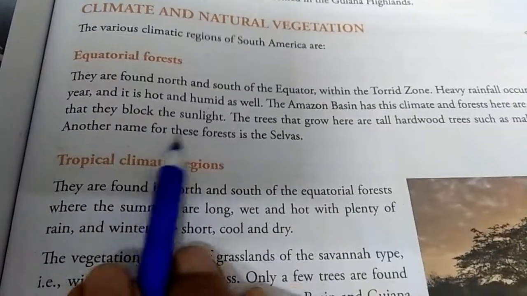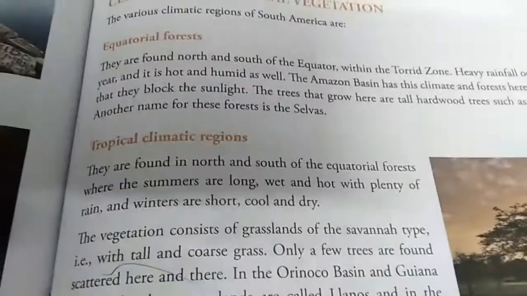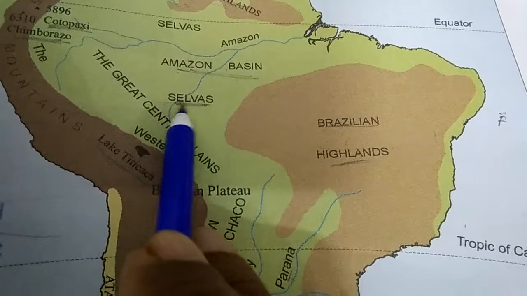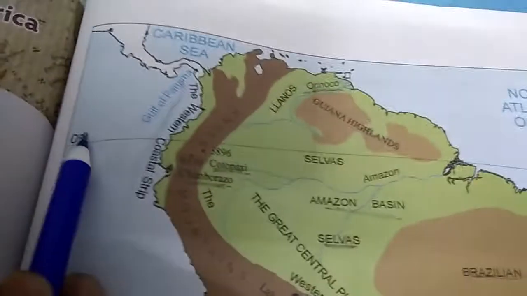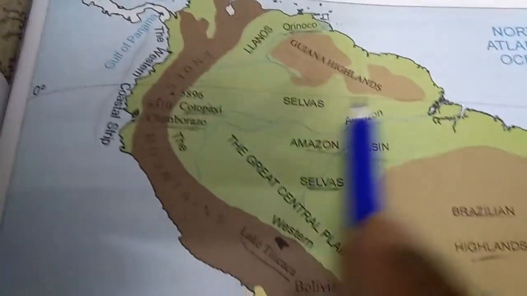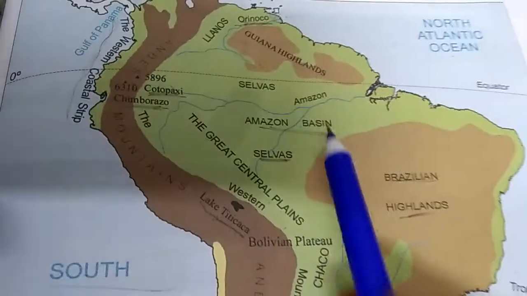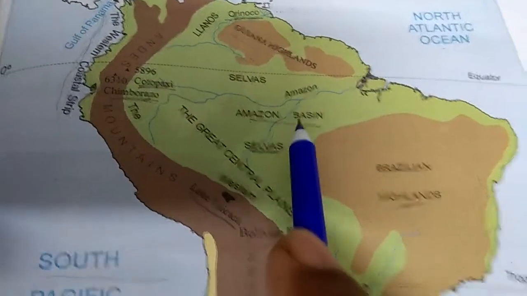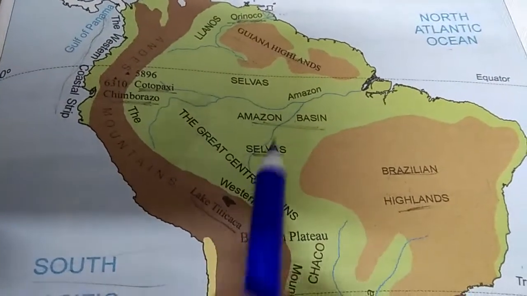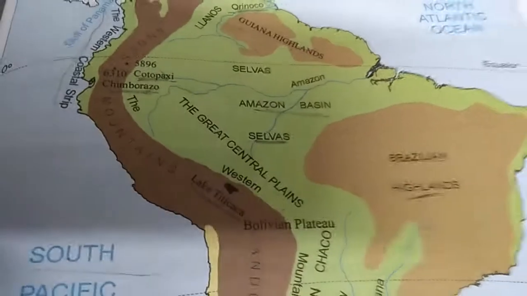Then another name for these forests is the selvas. Okay, just now we had seen in the map. This is called selvas. So this area around the Amazon, north and south, you can see this equator. Okay, the equator passes over here. So this is the region of the rainforest, Amazon rainforest or equatorial forest. It is very dense, and this forest is also known as selvas.